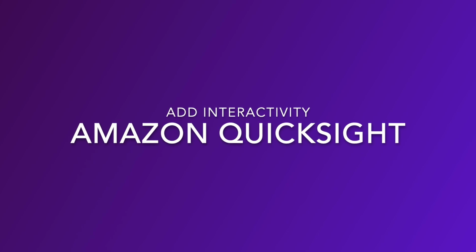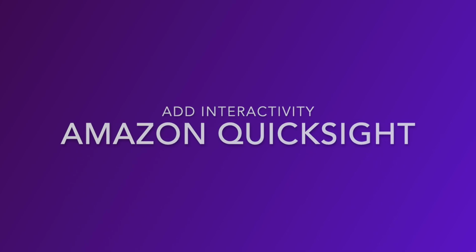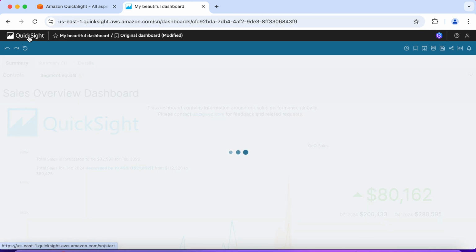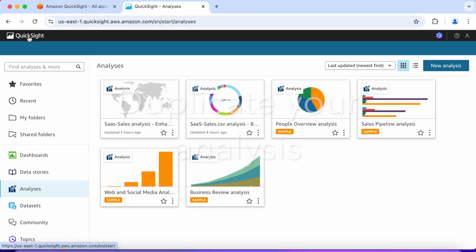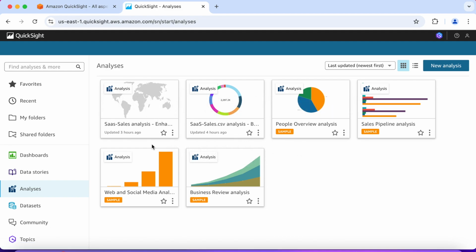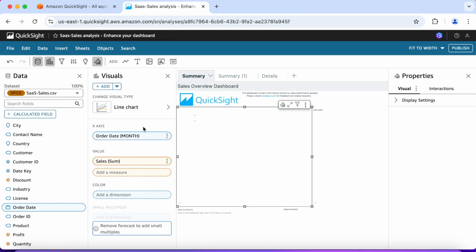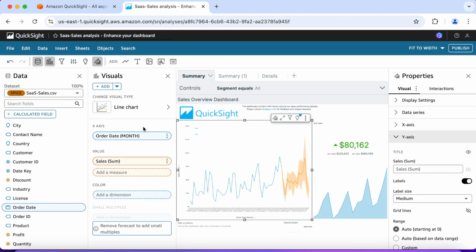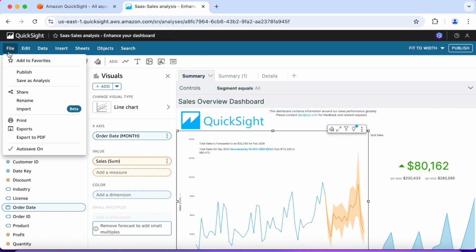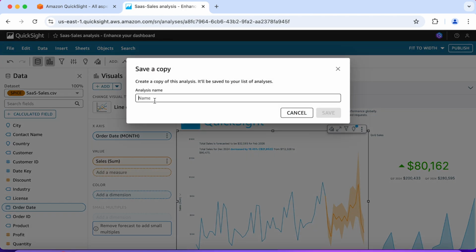Hi everyone, this is the Add Interactivity to our dashboard demo in Amazon QuickSight. Let's click on the QuickSight icon, and we're in analysis, so we want to duplicate our analysis. Let's click on SaaS Sales Analysis, and at the top rail, click on File and Save as Analysis. We want to save a copy.